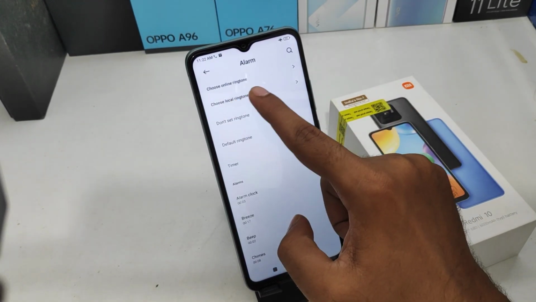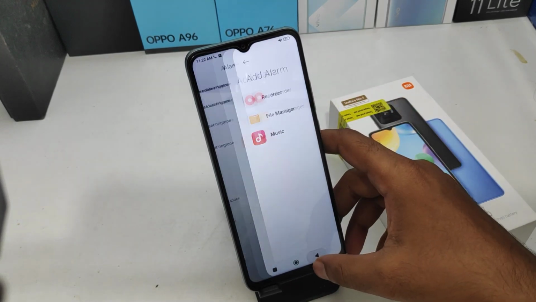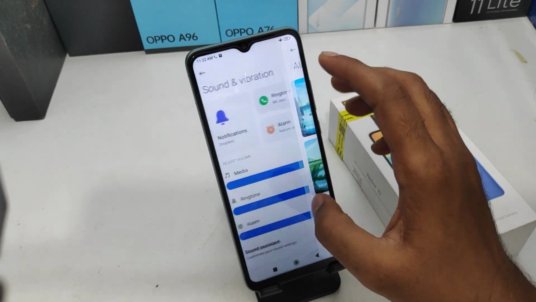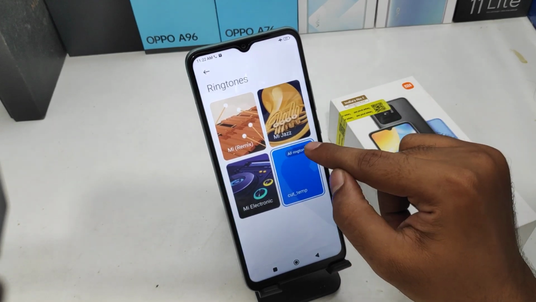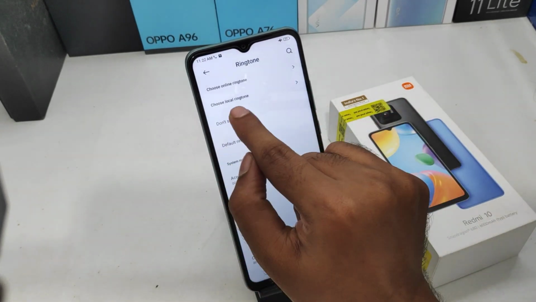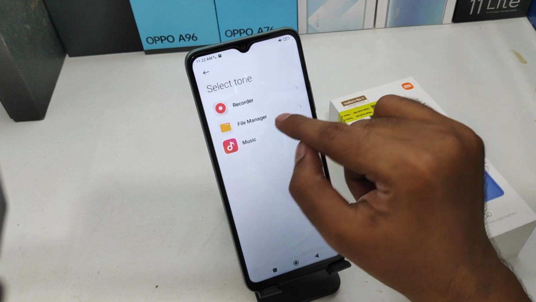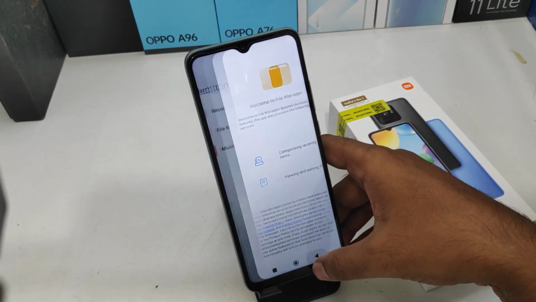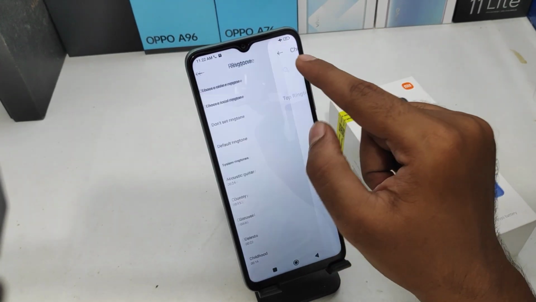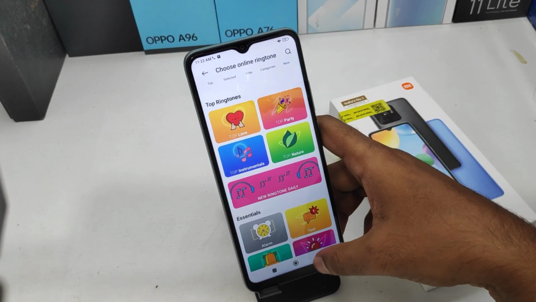If you want to choose a local ringtone, select a ringtone from your files. Same like that, All ringtone, and choose the Local ringtone option and select File Manager. After that, select your own region ringtone. If you want to download from online, select Online ringtone.